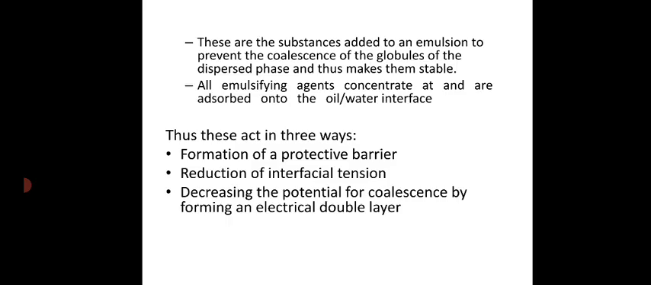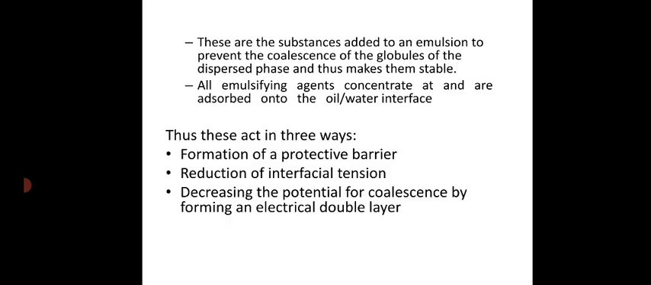And the third possible way is decreasing the potential for coalescence by forming an electric double layer. If you are adding ionic surfactants, meaning anionic or cationic surfactants, these surfactants will form a coat over the surface of droplets, and these charges will make the droplets repel each other, so that if the droplets are coming together for coalescence, they won't undergo coalescence because of the presence of charged surfactants on the surface of droplets. So these are the three possible ways by which an emulsifying agent acts.